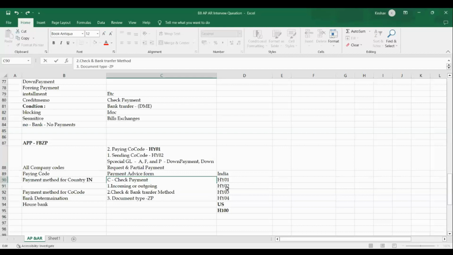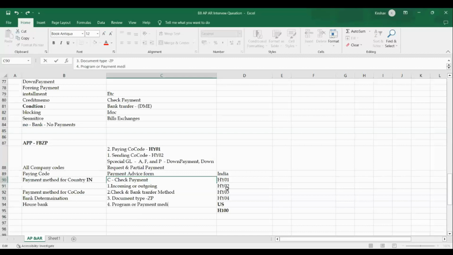Another point for a payment method in a country is the payment medium workbench. Yes, perfect, that is the payment medium workbench. Which currencies are allowed is another point. I'm coming one by one. For the program, I can tell you to make it easier: what program is used here? This is the program for the payment medium workbench.